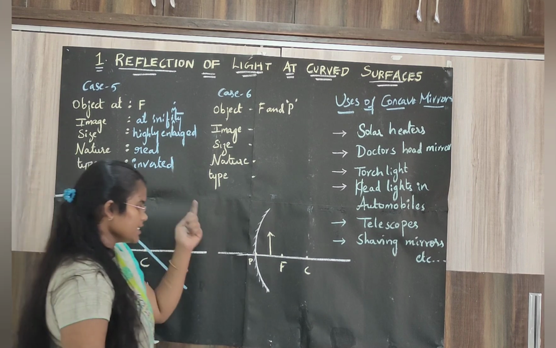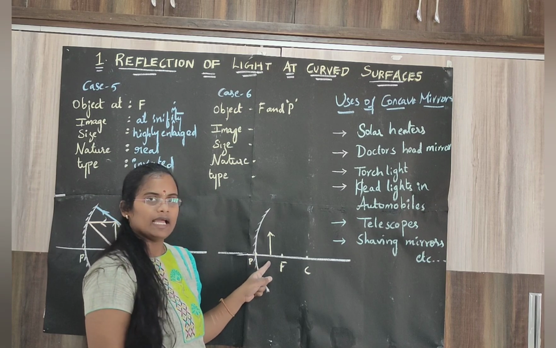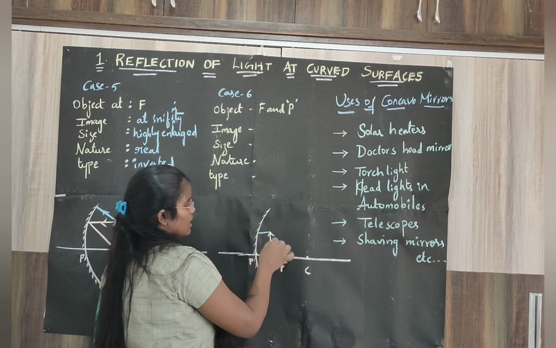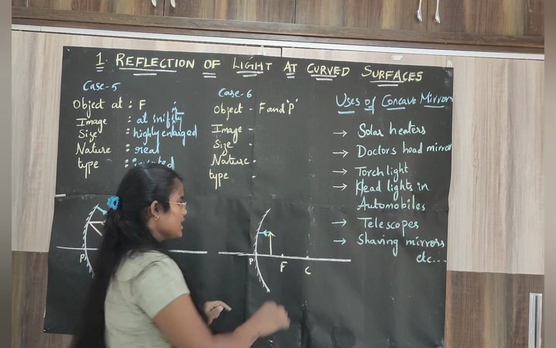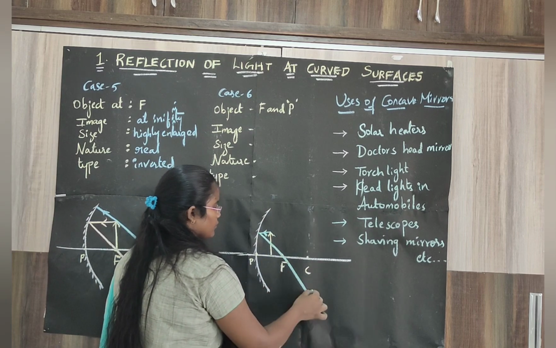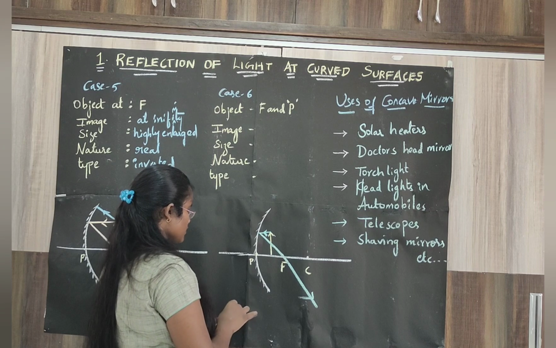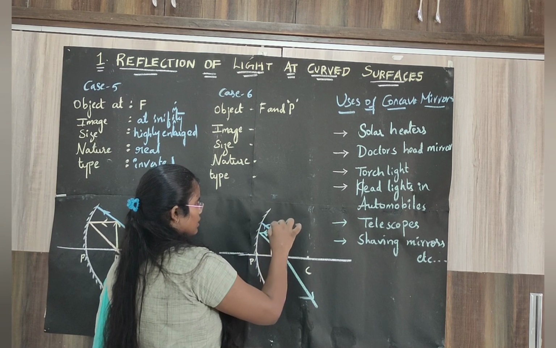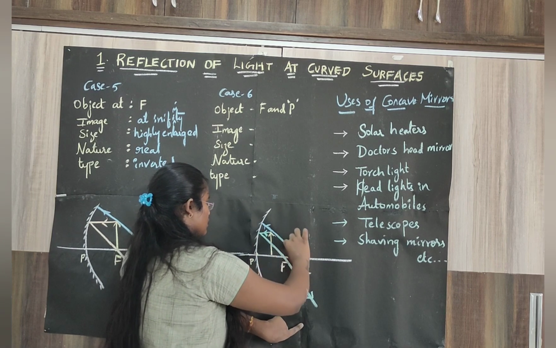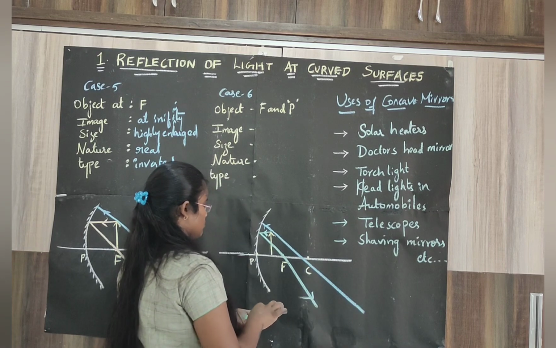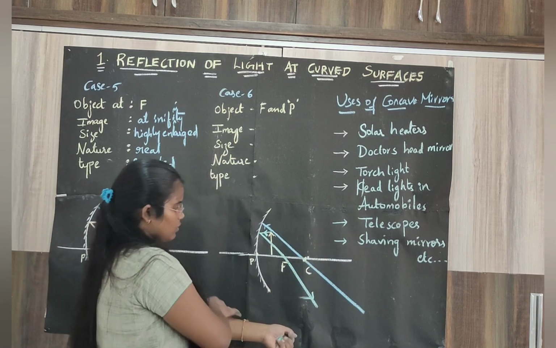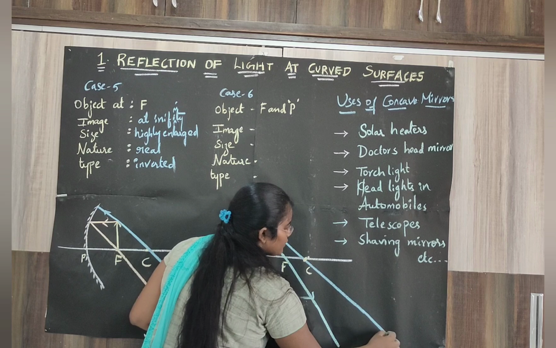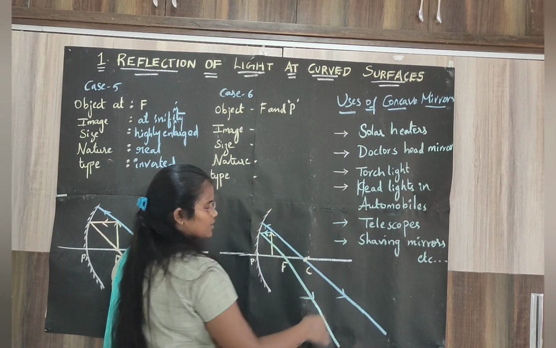Understood? And case number 6, if you place the object between P and F, consider again the two special rays. A ray parallel to the principal axis passes through the focus, and passing through the focus is not possible. So the ray passing through the center of curvature will reflect back in the same path. If you keep on extending these, they are divergent rays. They never meet. Yes or no?